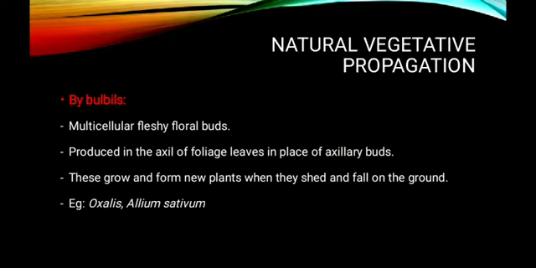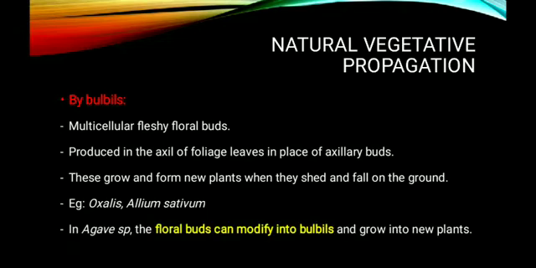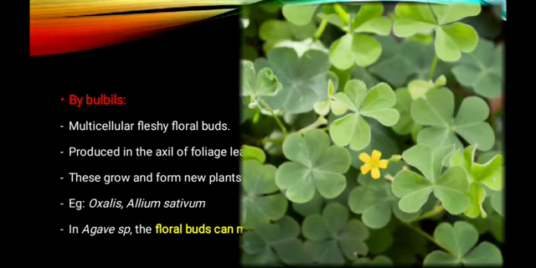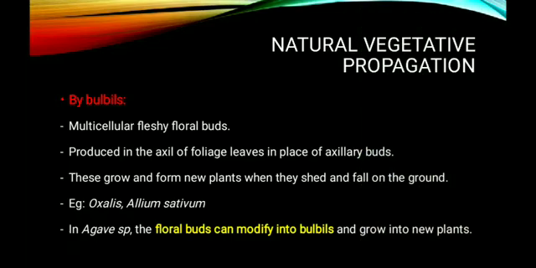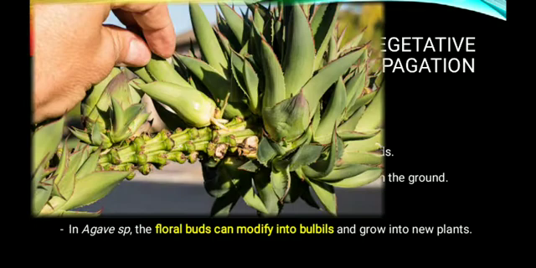Most commonly, bulbils are produced by plants such as oxalis as well as Allium sativum. In agave species, the floral buds can modify into bulbils and grow into new plants. In the photographs, this is oxalis, the next one is Allium sativum. Here also they are called bulbils, and particularly in the plant called agave, the floral bud can modify into bulbils and grow into new plants. So this is an agave plant.